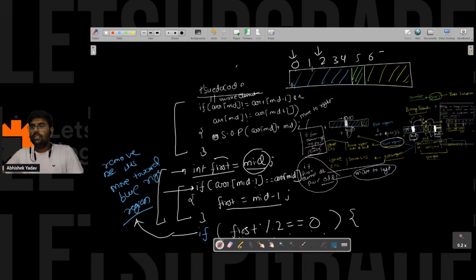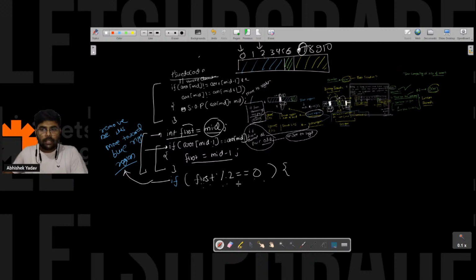So 0 1 2 3 4, and this will be 5, and this 6, and this will be 7 8 9 10 here, right, everyone? So I am checking here: if the first element of the pair is present at the even index, that means I am in the blue region. And if I am in the blue region, I have to remove the left hand side part and move toward the right hand side part.